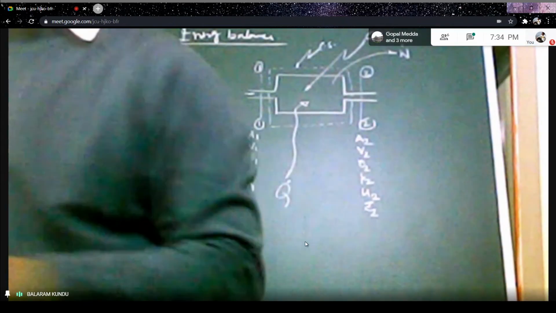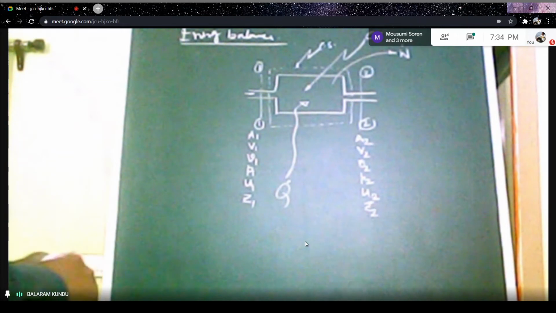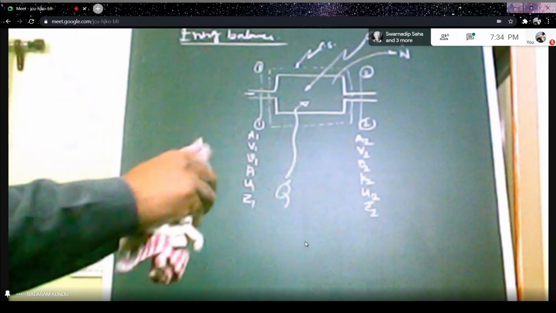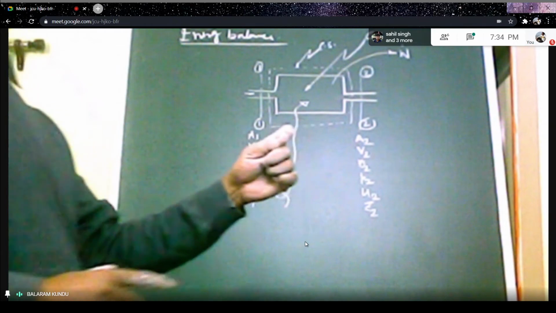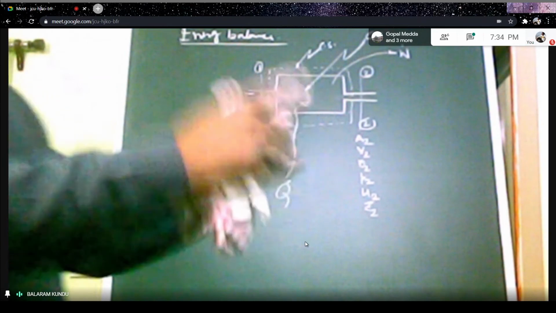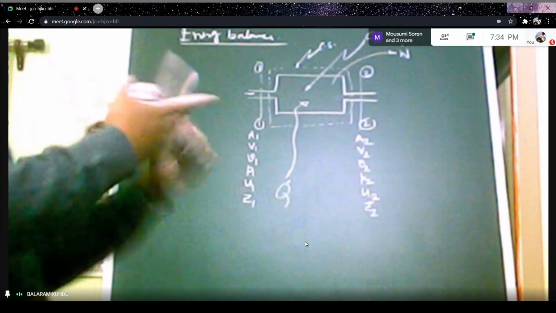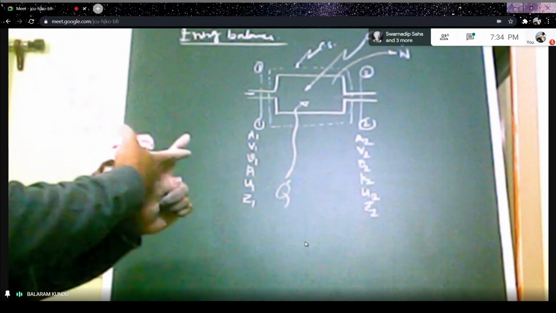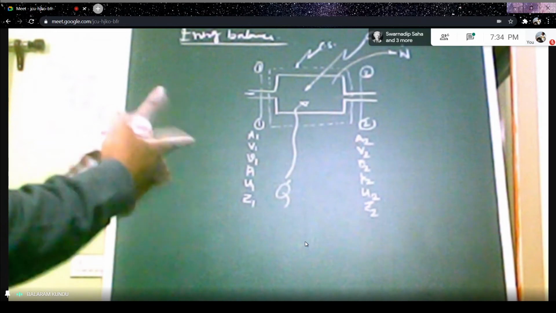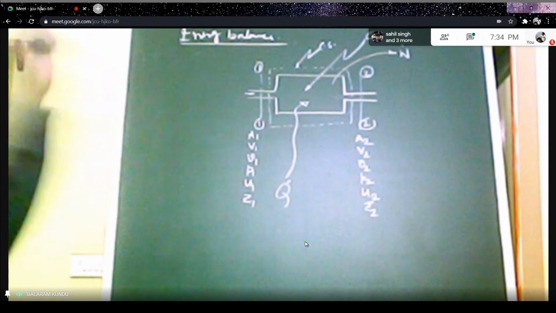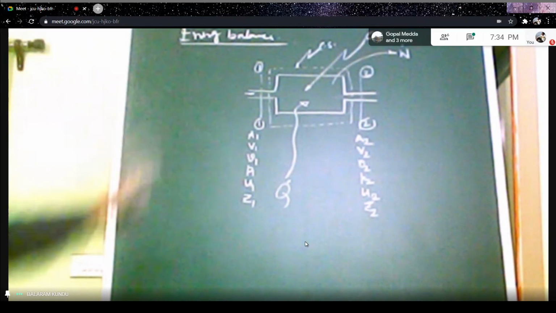Okay. So under this condition, we make an energy balance. That means energy entering the control volume under steady state situation should be equal to energy leaving the control volume. So this balance is required. If we do this balance, then we can get one equation. That equation will be called the steady flow energy equation.